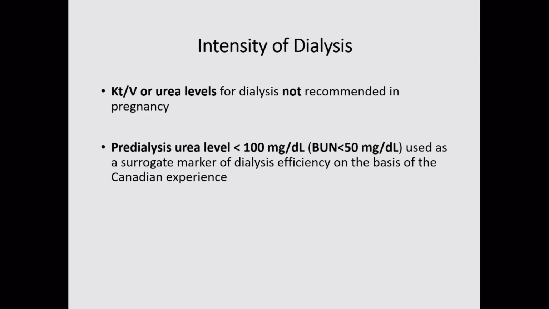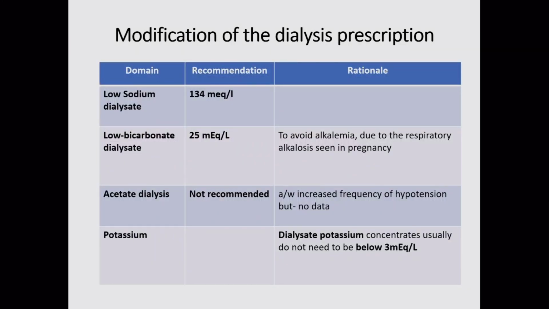So Kt/V and urea levels are not ideally recommended to be followed in pregnancies, and pre-dialysis BUN levels of less than 50 are used as a surrogate marker for dialysis efficiency based on various studies. If we go on to the modification of dialysis prescription, generally a low sodium dialysate is preferred. Low bicarbonate is preferred to avoid alkalemia, which is due to the respiratory alkalemia in pregnancy. Acetate dialysis is not recommended.